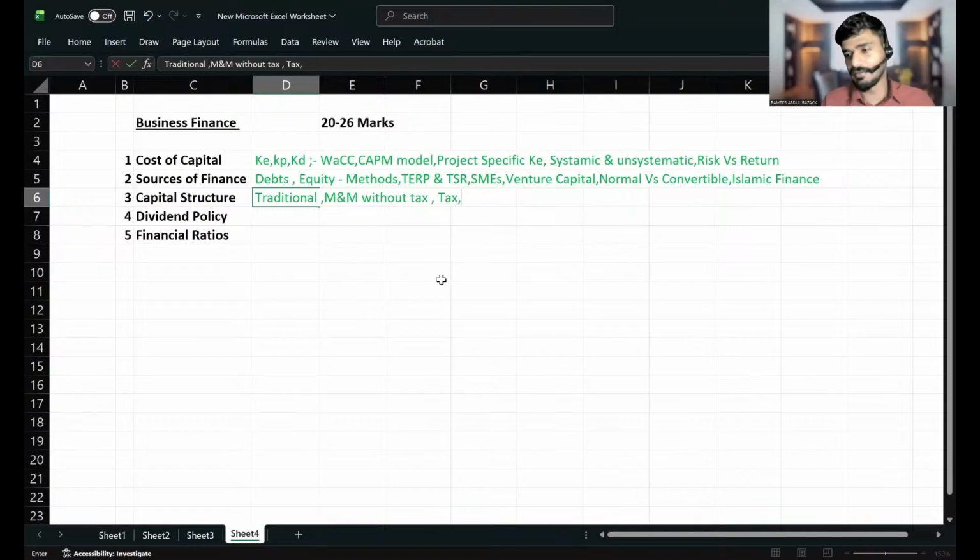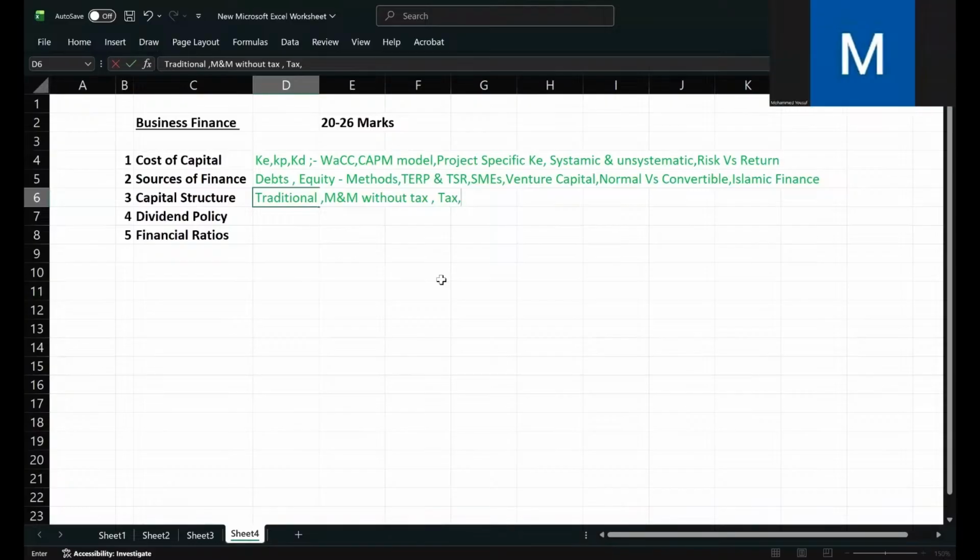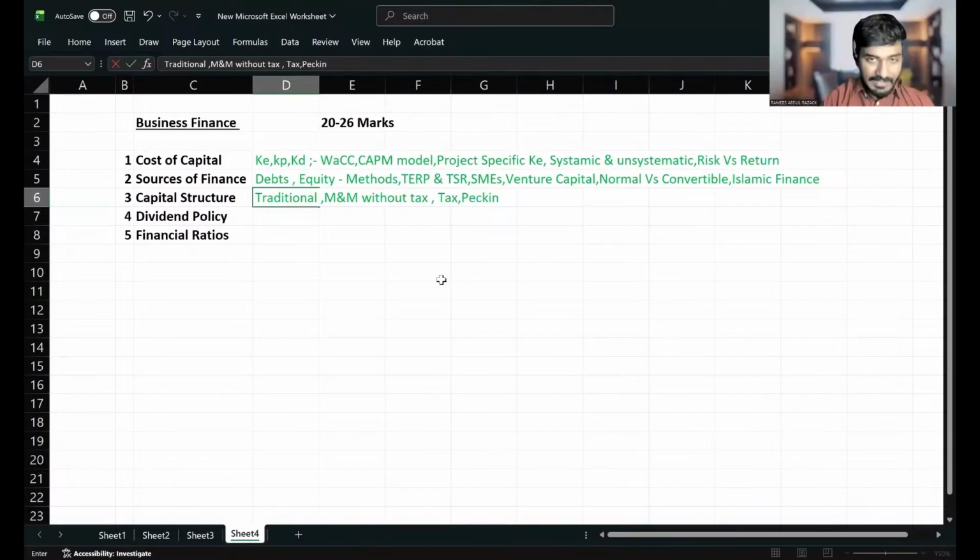First of all, they didn't consider the impact of tax. Then they took tax: if tax is there, what will happen? That is Modigliani and Miller theory with tax. Then pecking order theory. Practically, most companies are following pecking order theory, so it's one of the most tested questions among these theories.